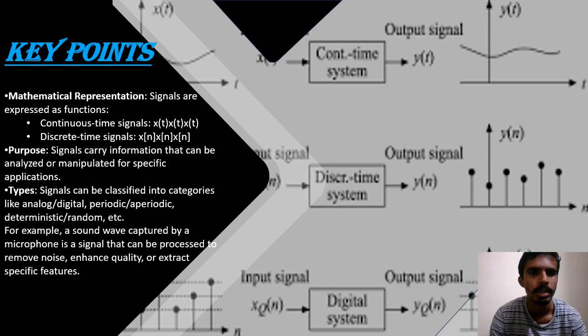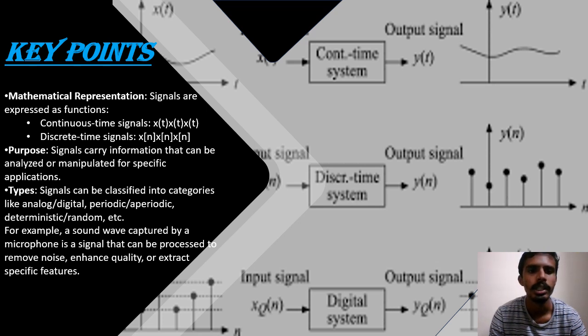So first it is mathematical representation. Signals are expressed as functions. So continuous time signals such as x of t, x varying with respect to time t, and discrete signal is x of n, x varying with respect to n. N is the instant of time. At that time only the signal will vary, not all the time. Whereas continuous time signal will be varying with respect to time.